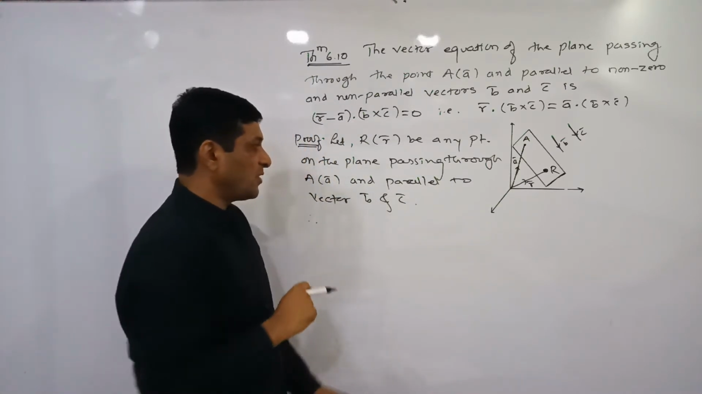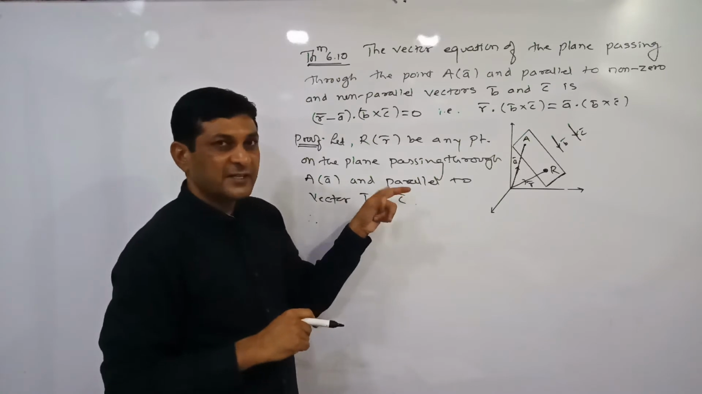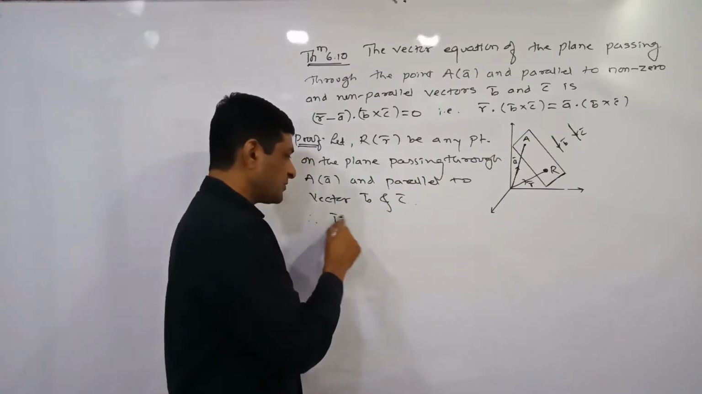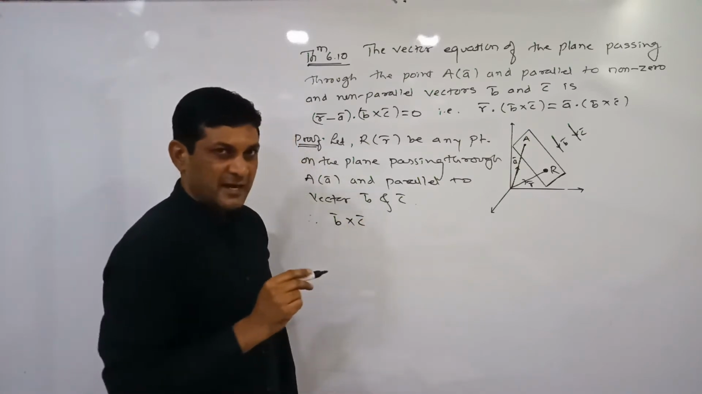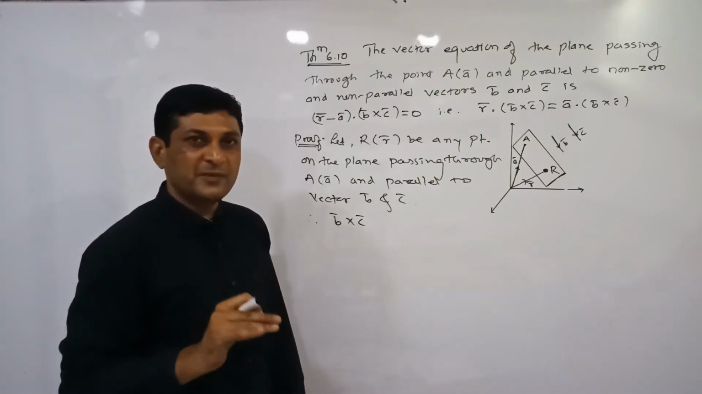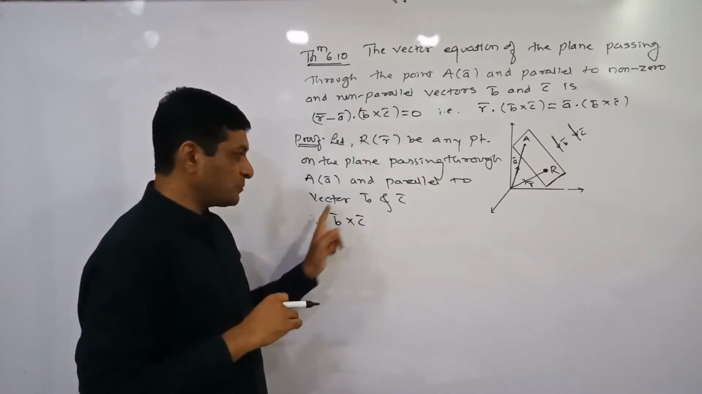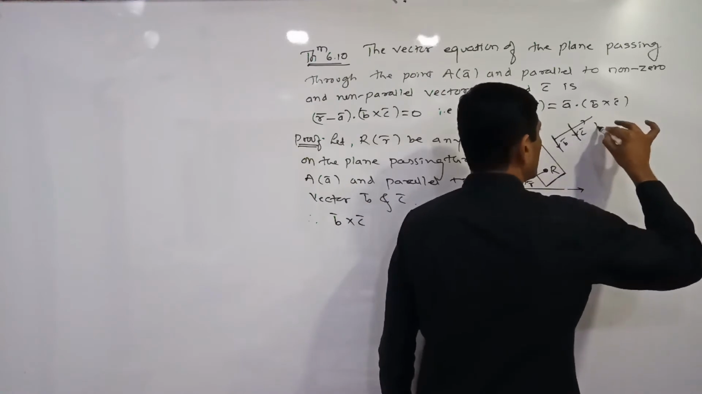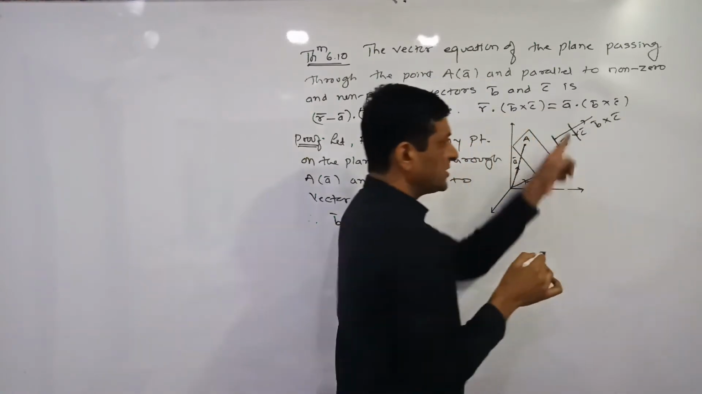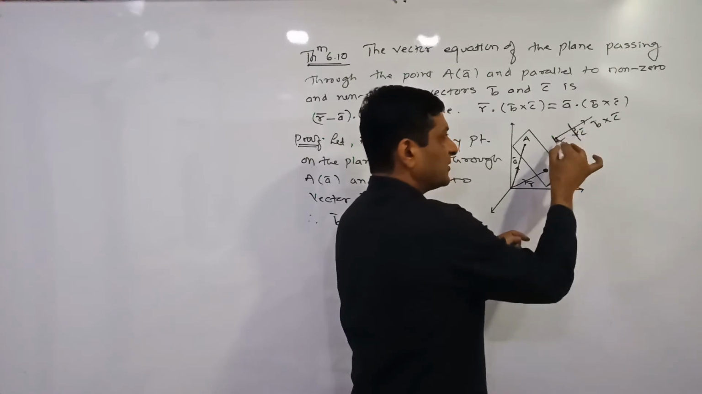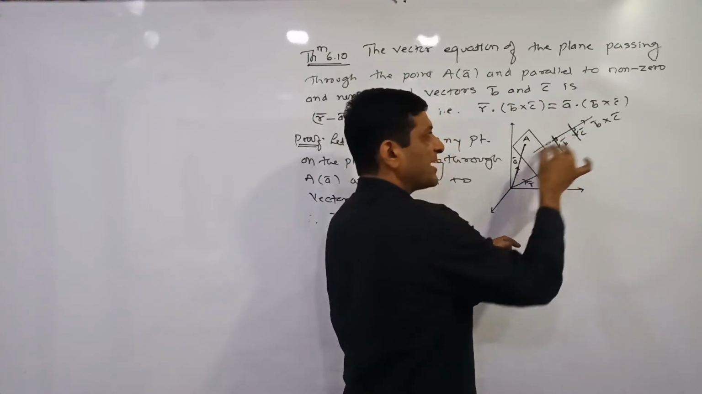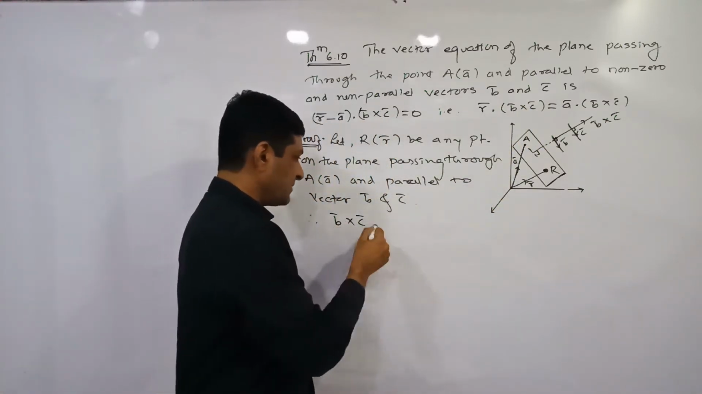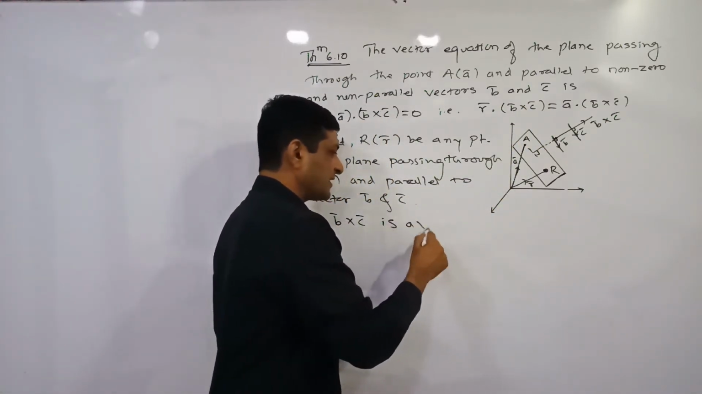So b bar and c bar are two vectors parallel to the plane. If we take their cross product, b bar cross c bar, we get a new vector. This new vector is perpendicular to b bar also and perpendicular to c bar also. What can we say about b bar cross c bar? Is it a vector perpendicular to this plane also? Therefore b bar cross c bar is a vector perpendicular to the plane.